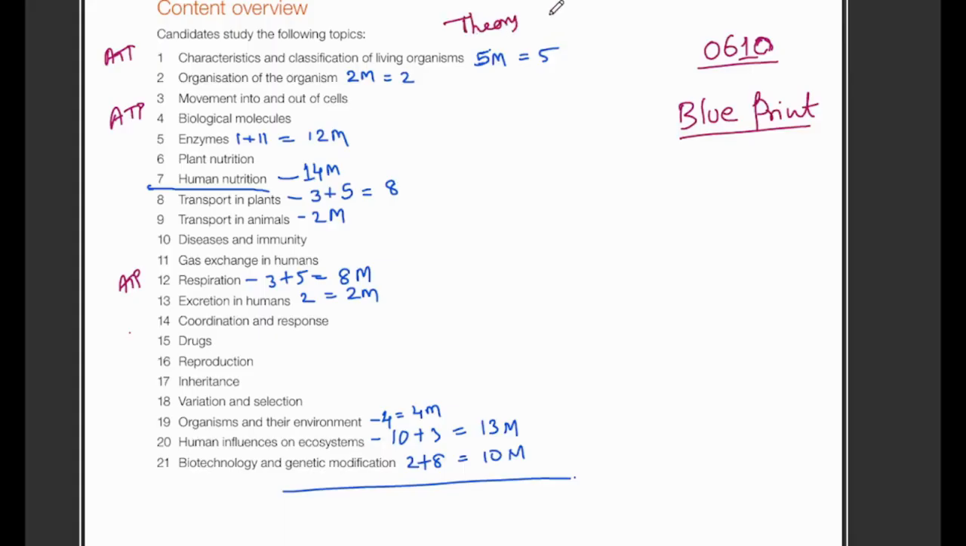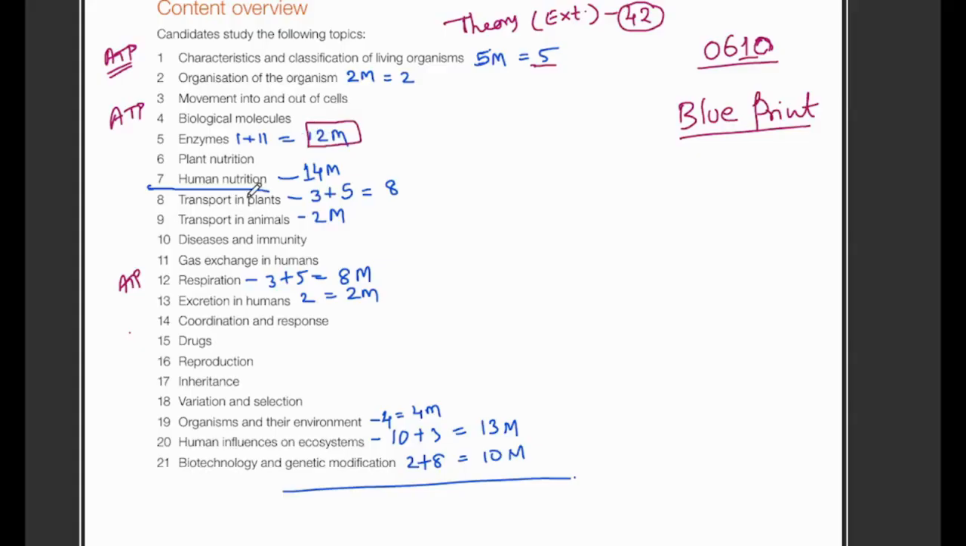If you check the extended version of the biology paper, it was 42. Here is the weightage for each chapter. For example, characteristics and classification of living organisms had a weightage of 5 marks, but there's a catch here. Even in the ATP, this time they focused on the first chapter itself. Organization of the organism carried 2 marks, and the enzyme topic carried 12 marks. This is the highest one.